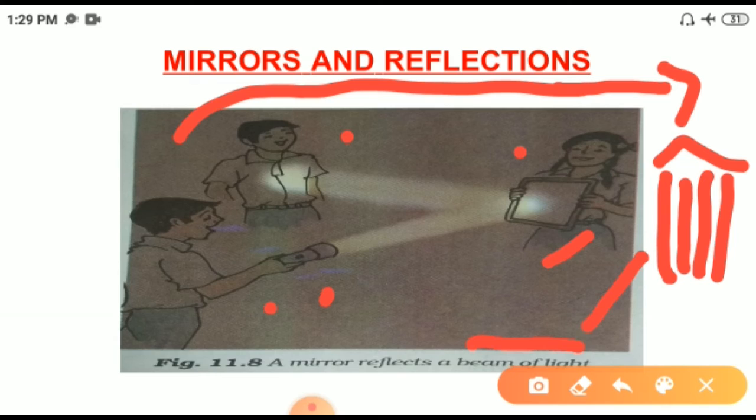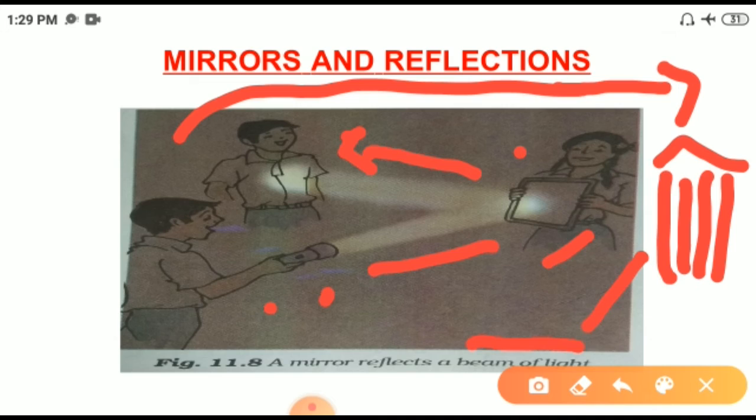Cover the glass of the torch with your fingers, with a small gap between them so that you can get a beam of light. Try it. And direct the beam of torch light onto the mirror that your friend is holding. Do you see a patch of light on the other side? Adjust the direction of the torch so that the patch of light falls on another friend standing in the room.